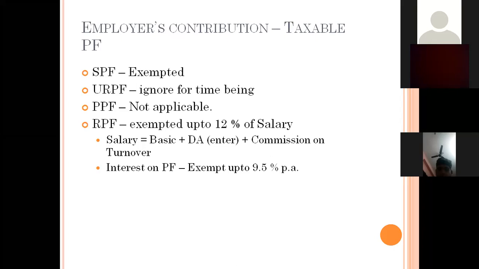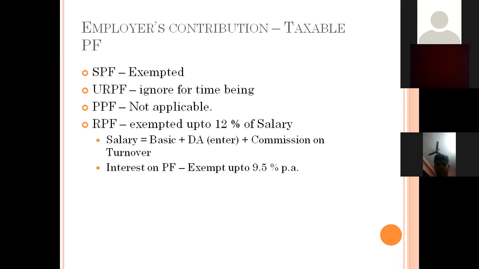As per the government, 12% of the salary. Only up to that amount the RPF is exempted. Whatever amount is given by the employer, the owner is not giving directly to the worker's bank account, but giving the amount in the form of recognized provident fund.